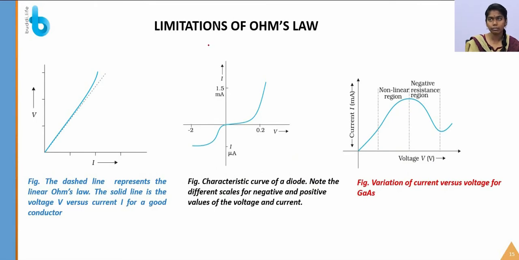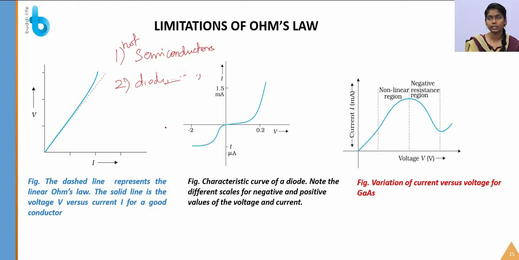So let's see the limitations of Ohm's law. There are certain limitations for Ohm's law. The first is that it is not applicable for semiconductors. Also note the diode and transistor. These materials do not follow Ohm's law, because they are made up of semiconductor.